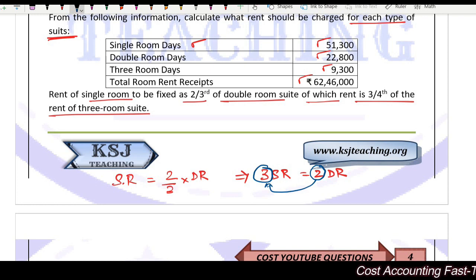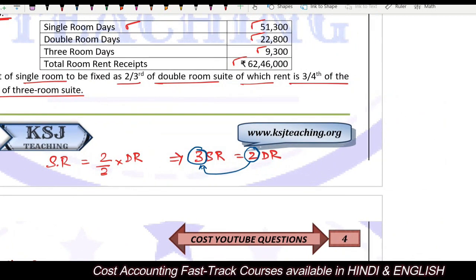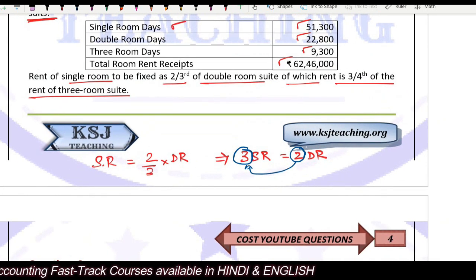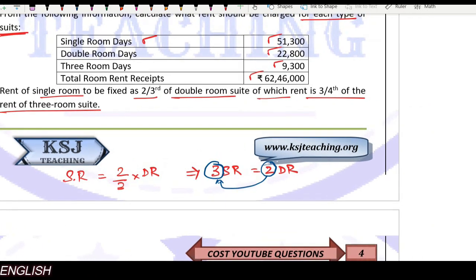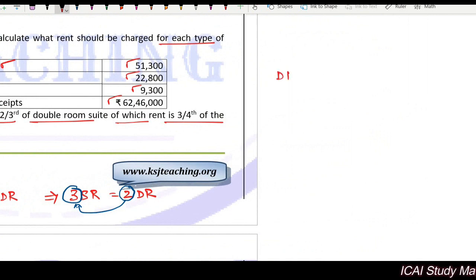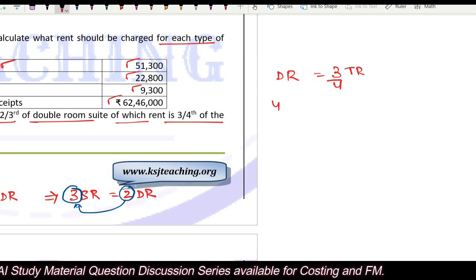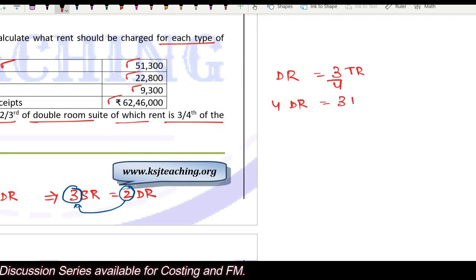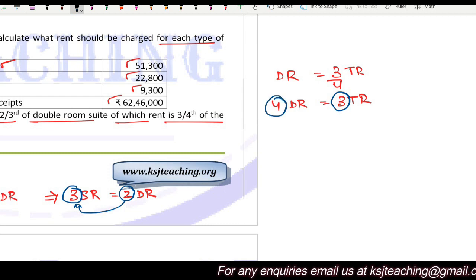Clear? After that what he says is, 2/3 of the double room suite, of which the rent is 3/4 of the rent of the 3-room suite. Right? So the rent of double room, he says double room is equal to 3/4 of 3-room. Right? So from here I can say 4 double room is equal to 3 triple room. That means whatever the rent you are going to earn from 3 triple rooms, the same rent you will earn from 4 double rooms.